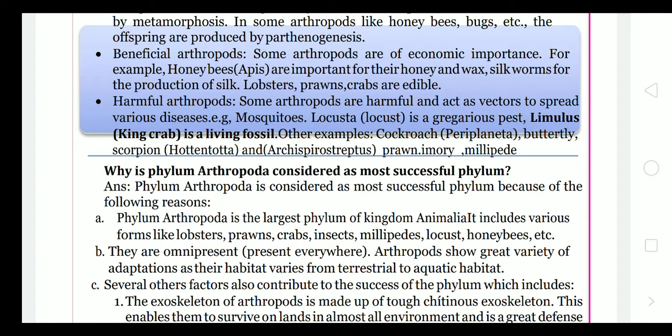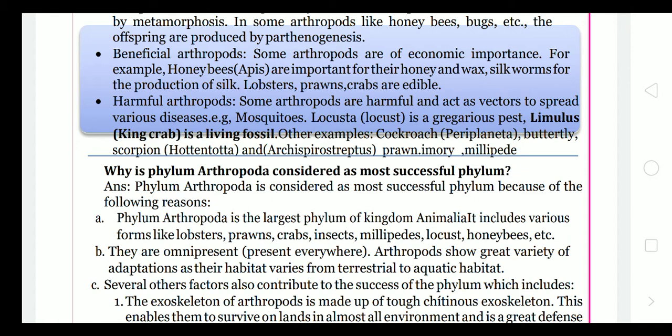Arthropods are economically important, like Apis, the honeybee, for honey and wax, and also lac, which is generally used in schools and colleges as a gum, a perfect, fixed gum. Lac is produced by Laccifer lacca, the lac insect. Lobster, prawn, crabs are edible. Silkworms are also edible organisms, which show more value.